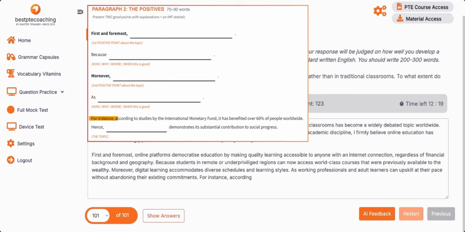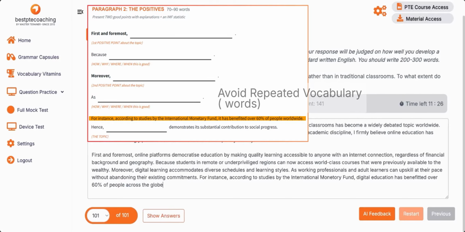For instance, according to studies by the IMF, all capital letters, digital learning, education has benefited over 60% of people across the globe. I'll write across the globe, because worldwide we already wrote. Repeated vocabulary is not good.